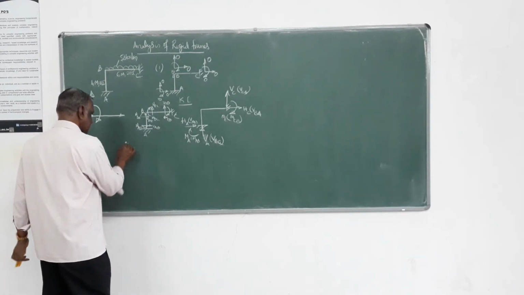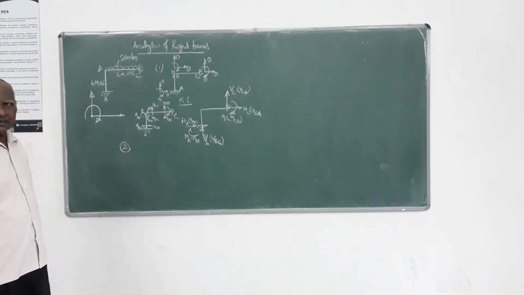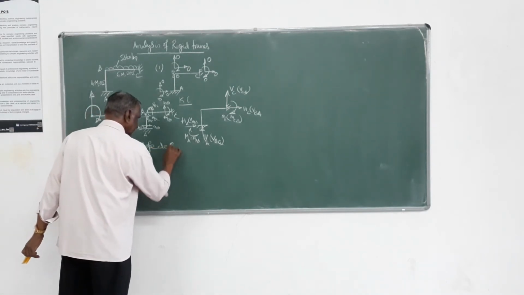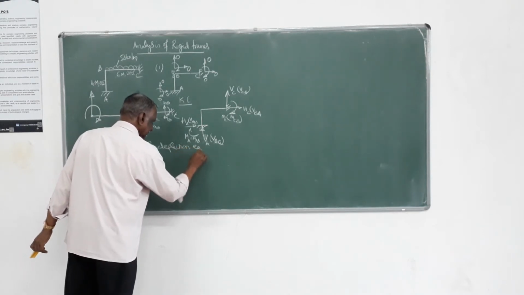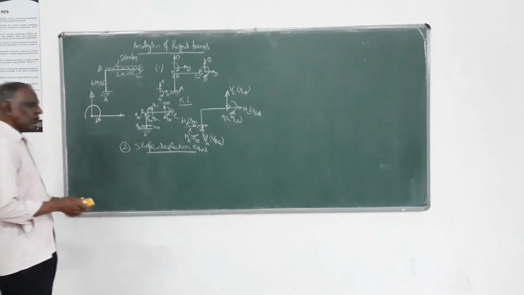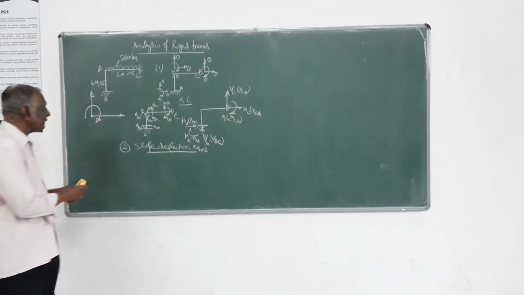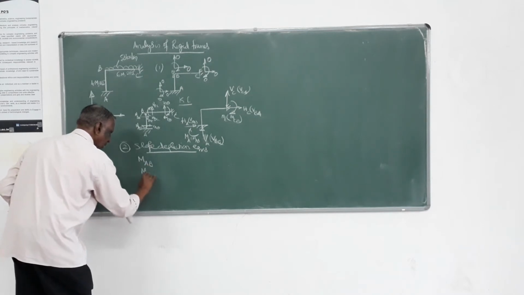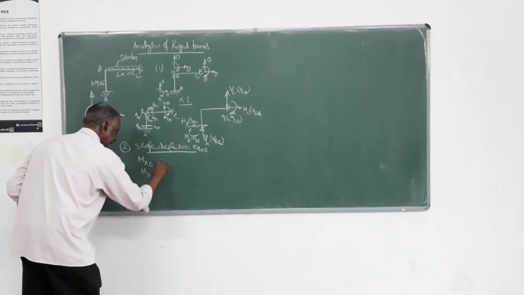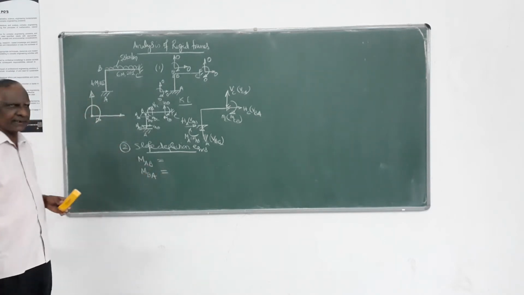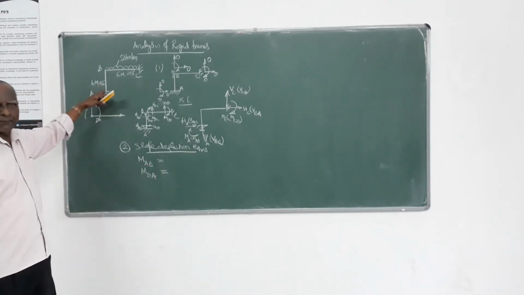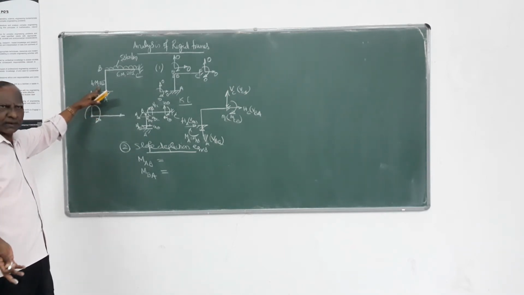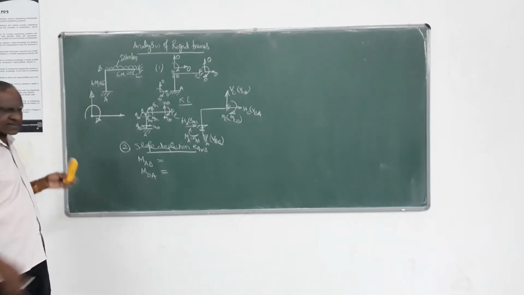Then we will take up the second step, that is slope deflection equations. There will be two equations for each member. For member AB, you write slope deflection equations for MAB and MBA. MAB is 2EI by L into 2 theta A plus theta B minus 3 delta by L plus MAB bar. That's the equation.